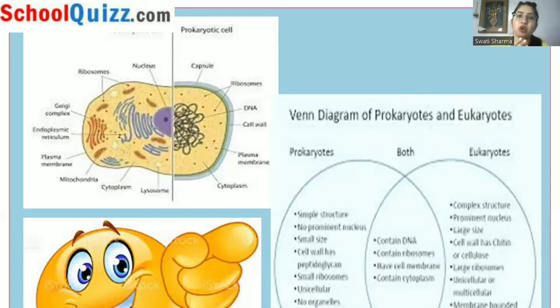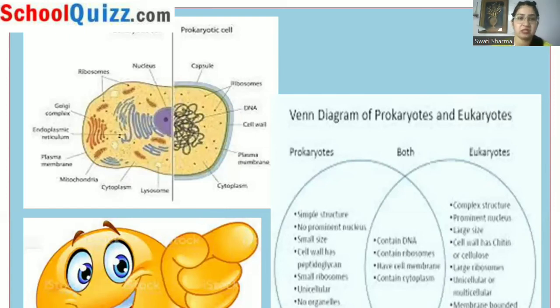If we talk about mitochondria and chloroplast, both of them have a double membrane structure, because they have two membranes. Because of that, they are known as double membrane structures. The examples of eukaryotes are human, plant, fungus, and animals.